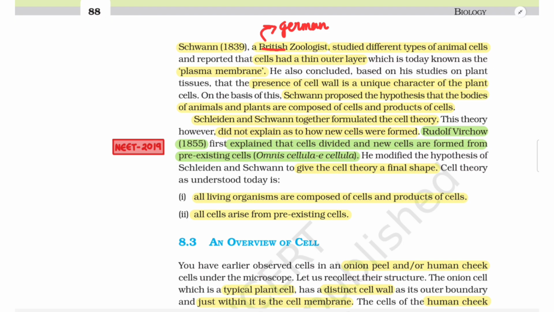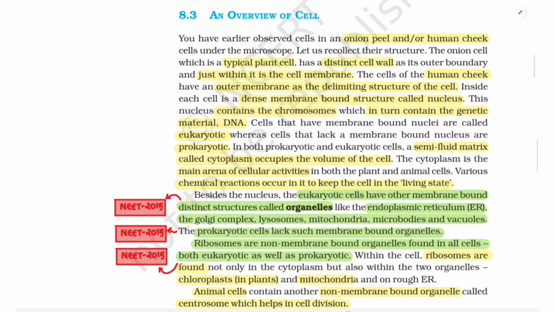Rudolf Virchow, 1855, first explained that cells divide and new cells are formed from pre-existing cells, omnis cellula e cellula. He modified the hypothesis of Schleiden and Schwann to give the cell theory a final shape. Cell theory as understood today is: 1. all living organisms are composed of cells and products of cells, and 2. all cells arise from pre-existing cells. 8.3 An overview of the cell.